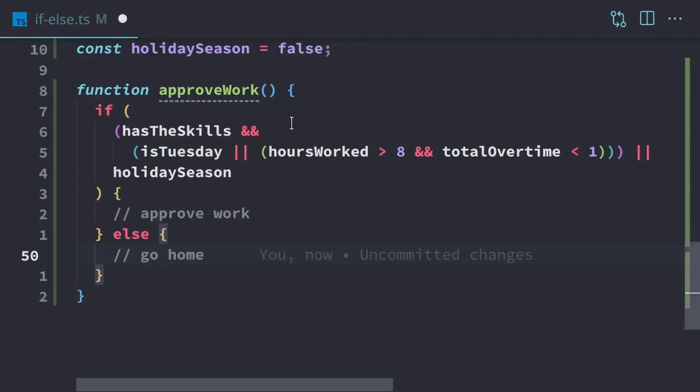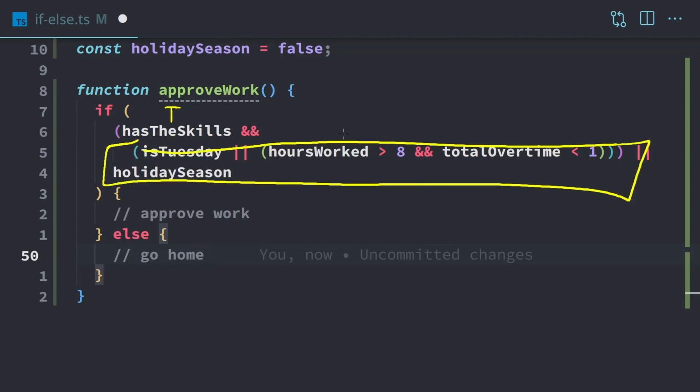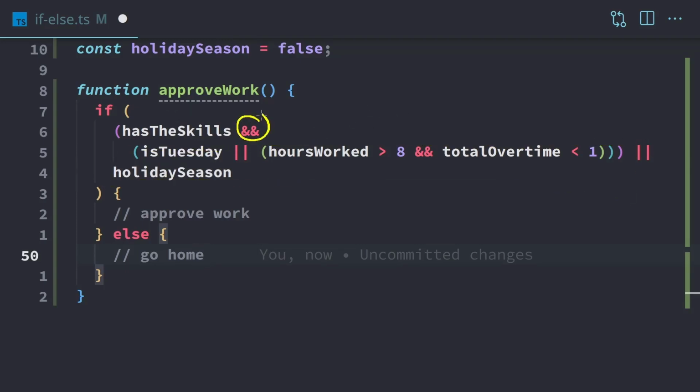So if we actually try to read this, which I'm going to try, but it's pretty difficult. So with this, we have a lot going on here. The only thing that's kind of standing out to me is this and here. So we do know that this has to evaluate to true, and whatever this thing is also has to be true. And that has to be true as well, because we use Boolean and. So this part is not that bad. But this thing right here, there's a lot happening.